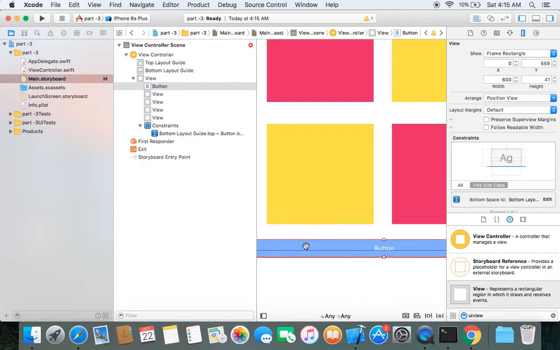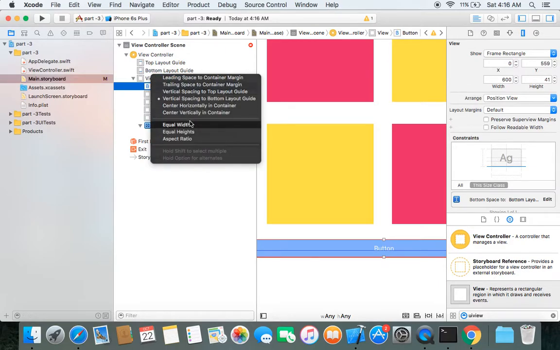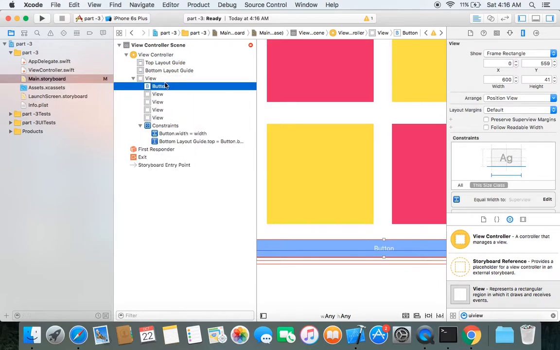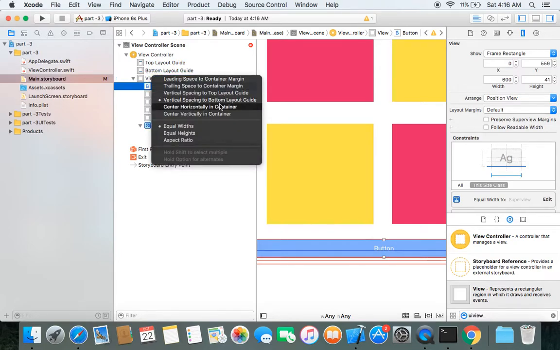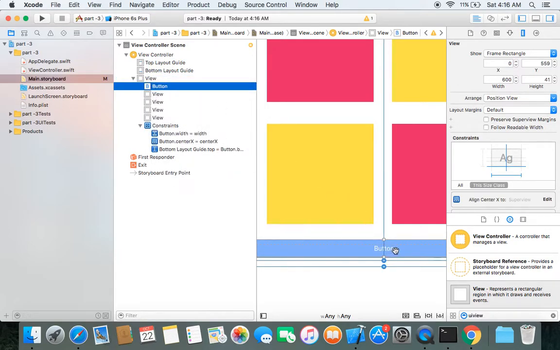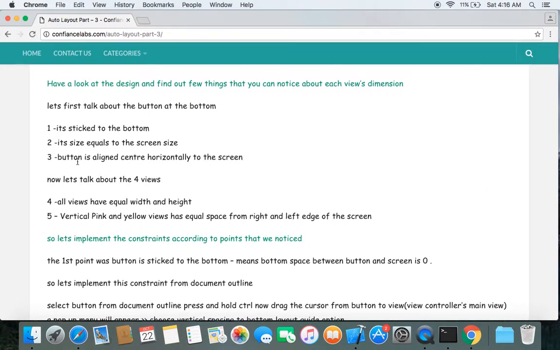The next point is that the screen width and button's width are equal. As I told you, this view represents the screen, and this is our button. Both should have equal widths. So again, control drag from button to view and choose equal widths. Now the screen and button's width will be equal. The third point says that the button is aligned center horizontally to the screen. So again, control drag from button to the view and choose center horizontally in container. Now the button is aligned center horizontally to the screen. So we have covered these 3 points.